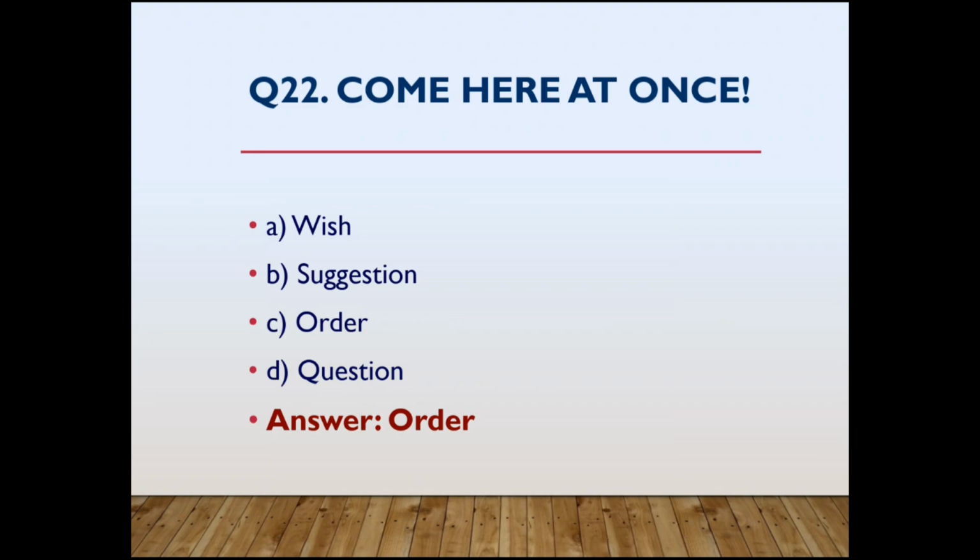Next, 22nd question. Come here at once. See here, observe here. Here exclamatory mark is there, but it is not an exclamatory sentence. Why? Because here they are not expressing any emotion. Here what they are saying, come here at once. They are commanding. So this is imperative sentence. Though exclamatory mark is there, it is imperative sentence. And here the nature of the sentence is order. Next one.